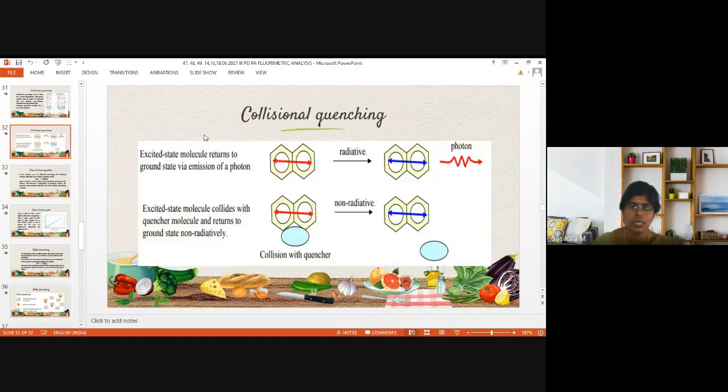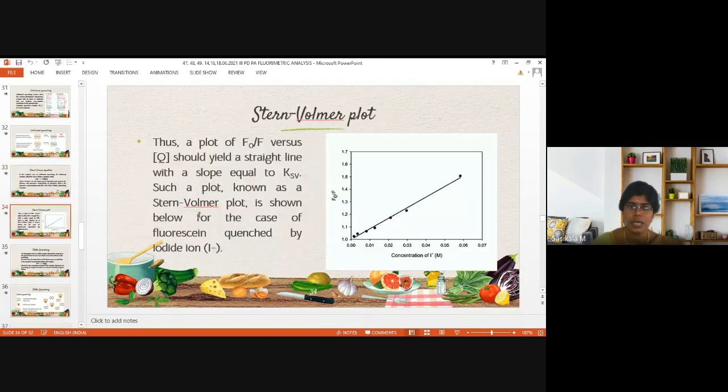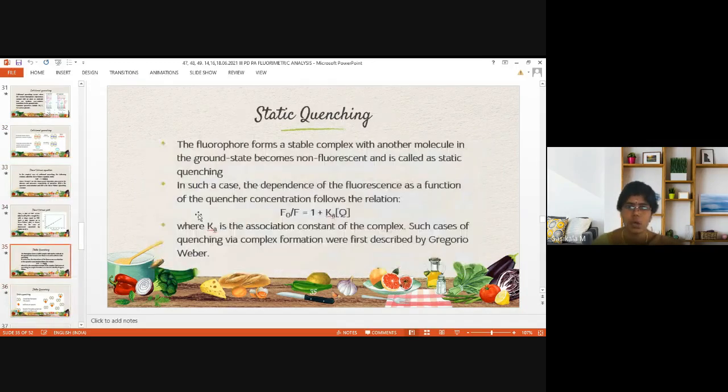In collisional quenching, the interaction occurs at the excited state. Note down, in static quenching the complex formation occurs in the ground state and it becomes non-fluorescent. So the fluorescent compound is converted to a non-fluorescent compound at the ground state of the fluorophore, and this is called static quenching.